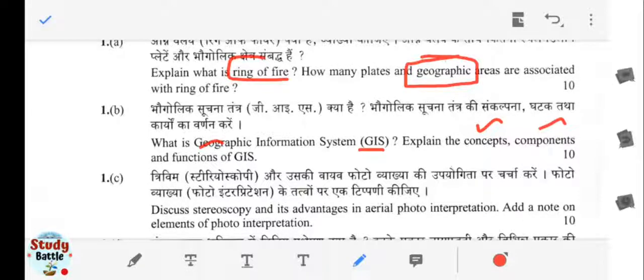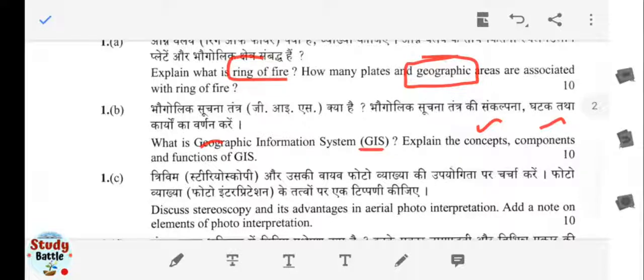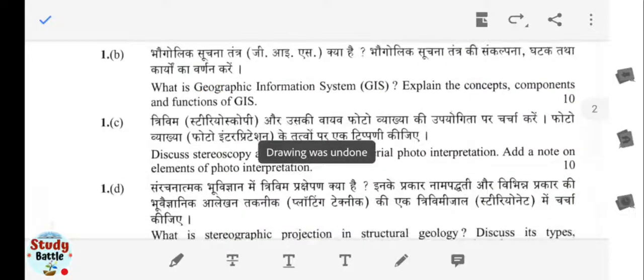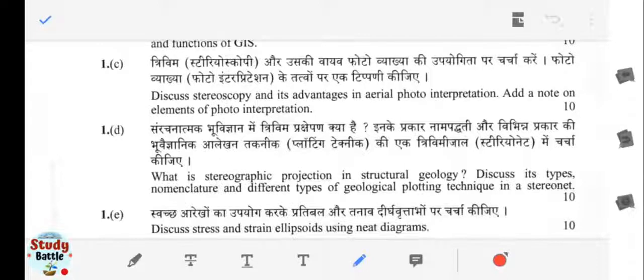Next, we have to discuss stereoscopy, how stereoscopes are being used. We have already discussed this from the GSI point of view. Stereoscopes are 3D models with which you can view particular images of photography, in the remote sensing point of view, in which the overlapping principle is covered, in which 60% of one image and 40% of another image get converted, and you see that particular image with the aid of the stereoscope.